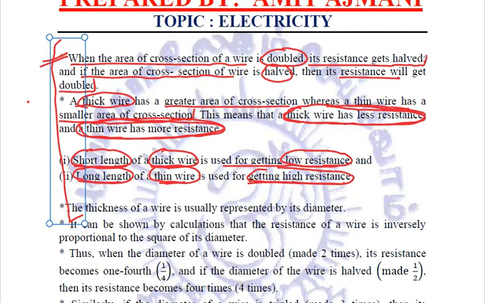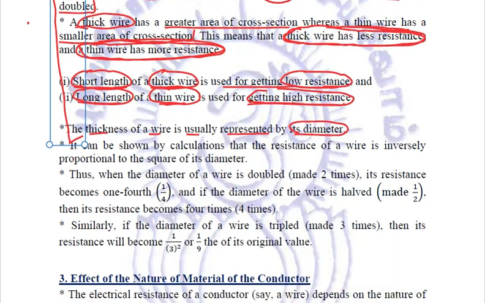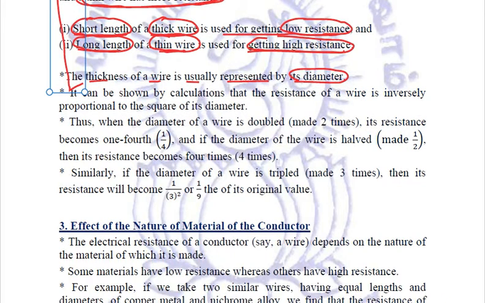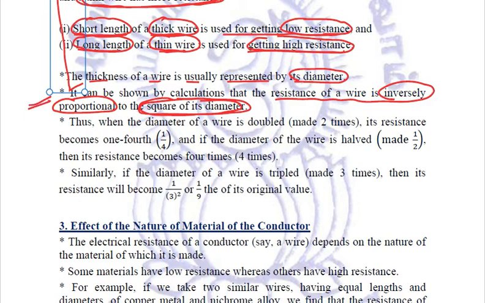Got it? Now we know that the thickness of a wire is usually represented by its diameter, because the wires are circular wires. The electric wires that we are talking about are circular wires. Now we can show it through calculations that the resistance of a wire is inversely proportional to the square of its diameter. Quite important.